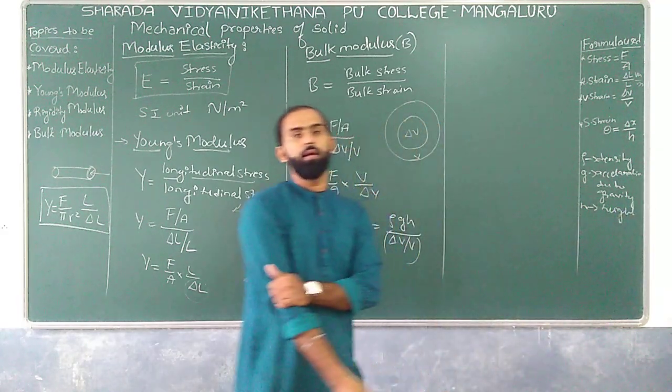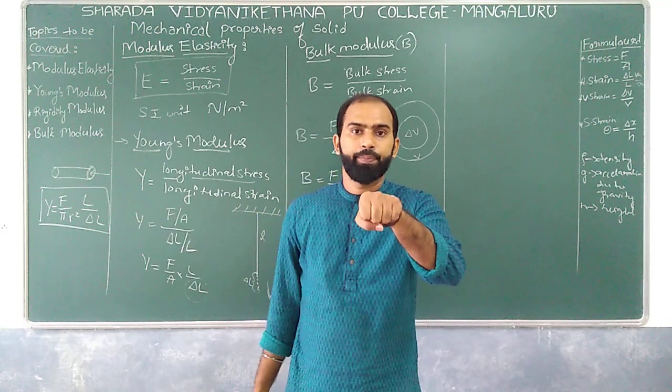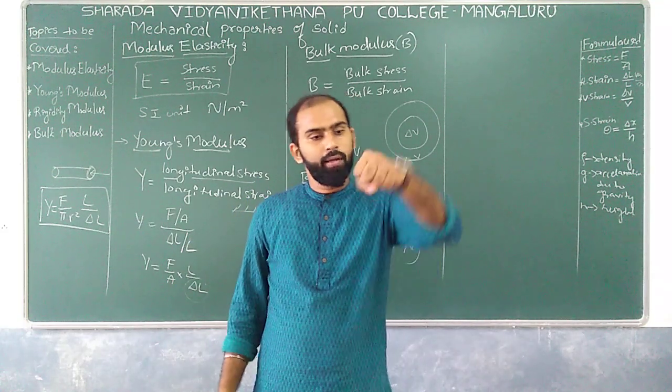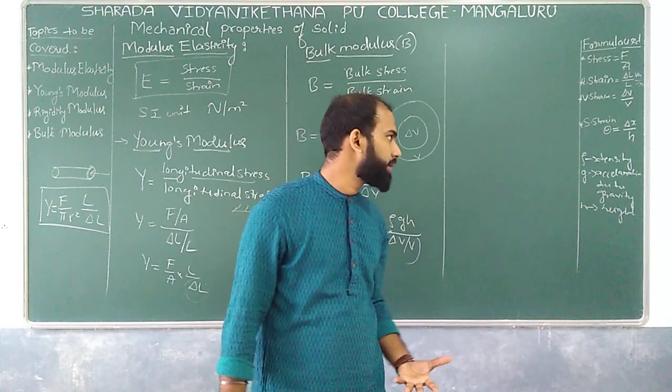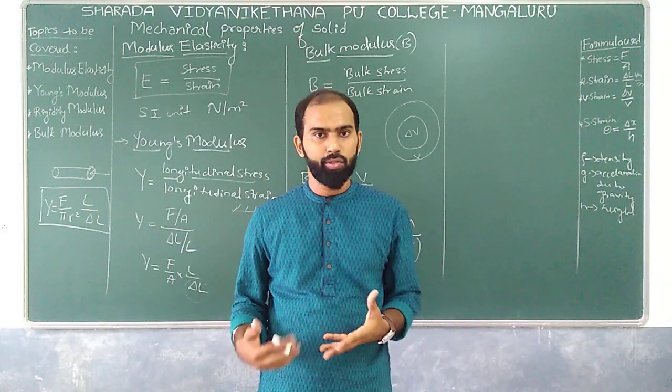For example, you take one sphere ball and dip it into water. What quantities come into the picture?